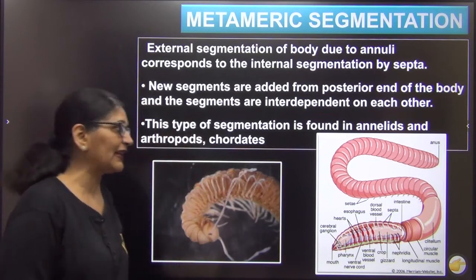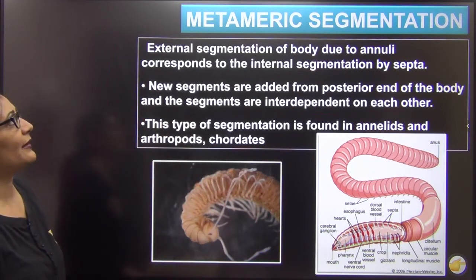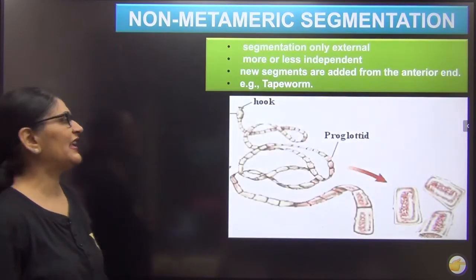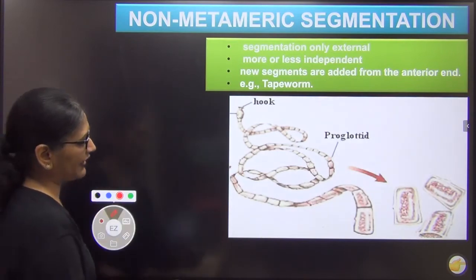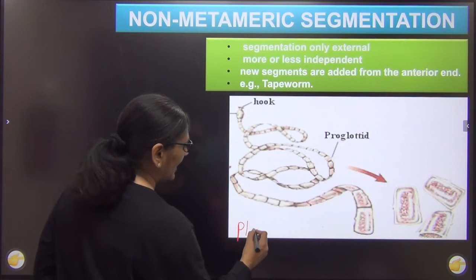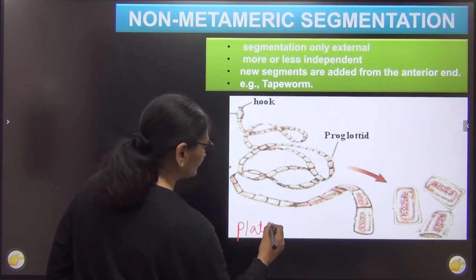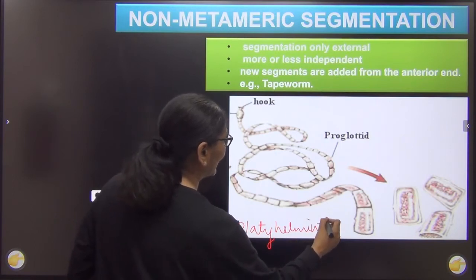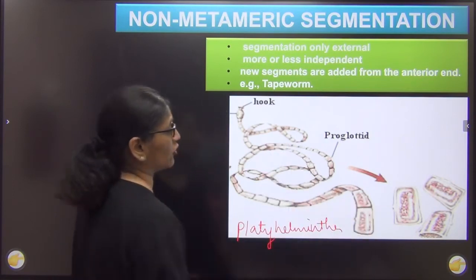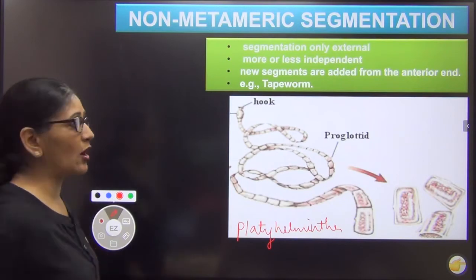Once we have done metameric, we will come to non-metameric segmentation, जिसका एक ही example है, that is platyhelminths, right? There is only one example, that is platyhelminths, and you will see here that a platyhelminth में I have drawn the tapeworm. That's the most common example.